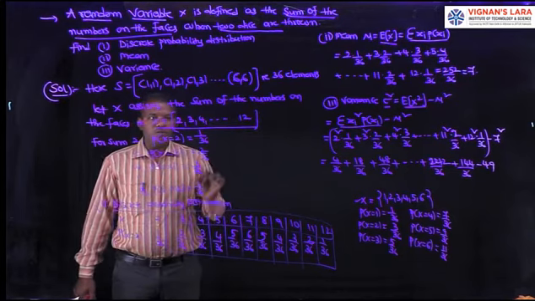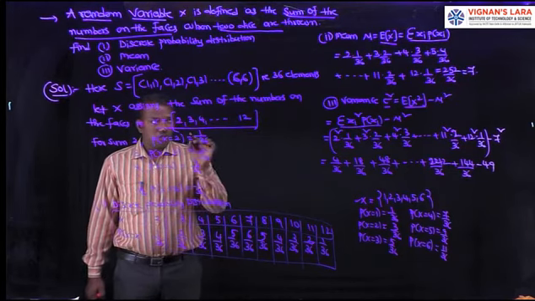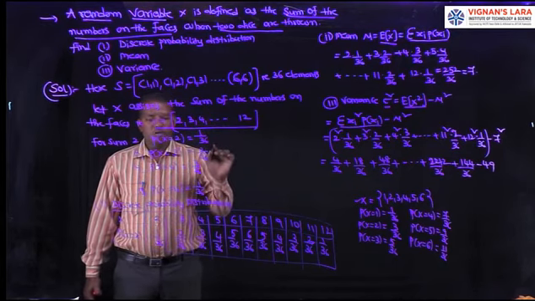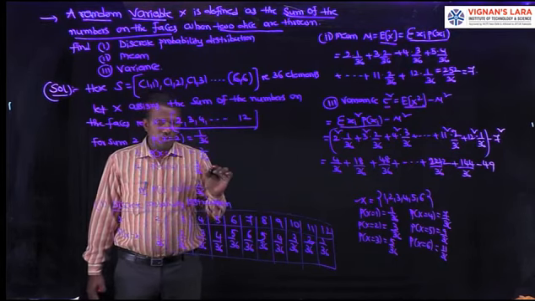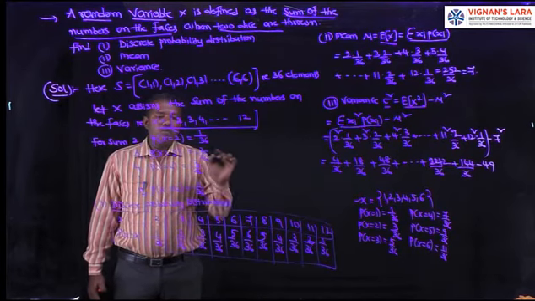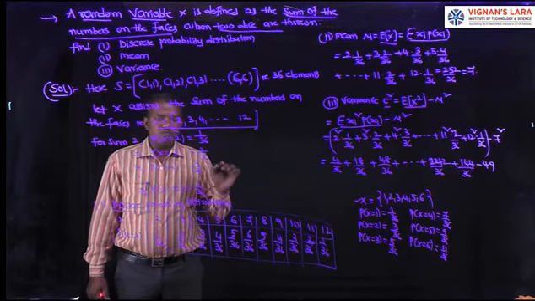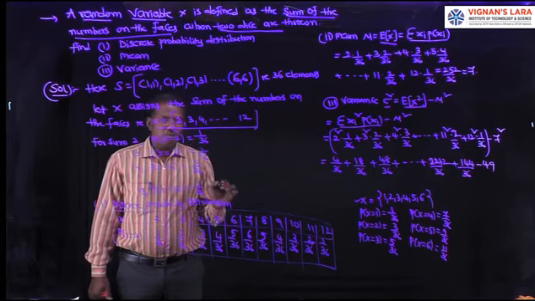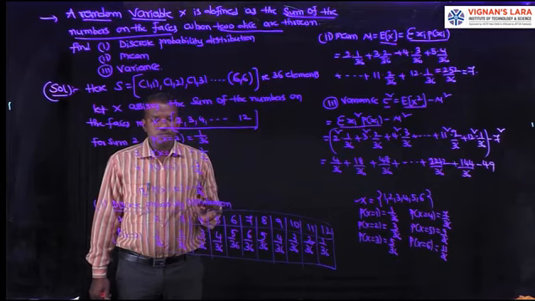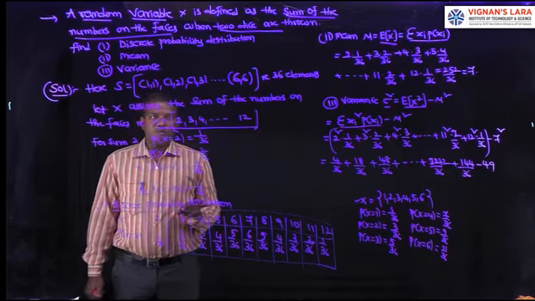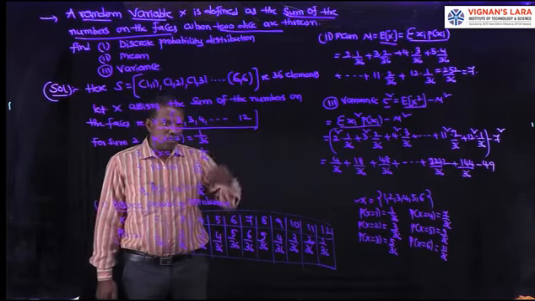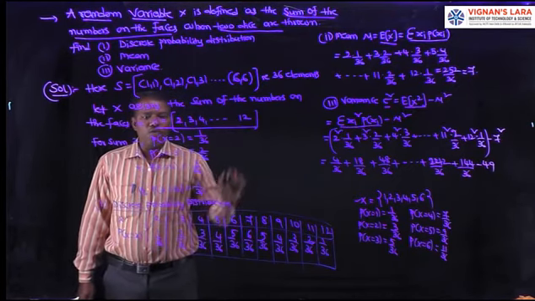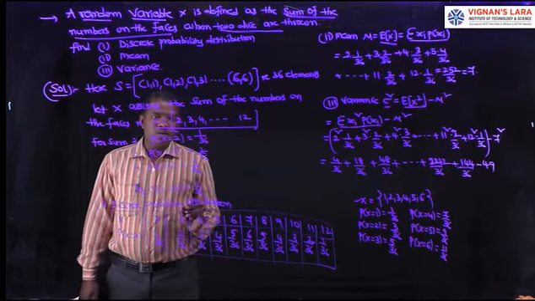All three problems are very important. All three problems are related to two dice thrown at a time or simultaneously. The models are sum of the numbers on the faces, minimum of its numbers, and maximum of its numbers. In this case, maximum and minimum are quite opposite to each other. And the third one is a different model, the sum of the numbers on the faces. In all the cases, construct the discrete probability distribution, mean and variance. All three are very important problems.